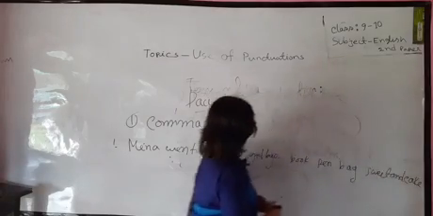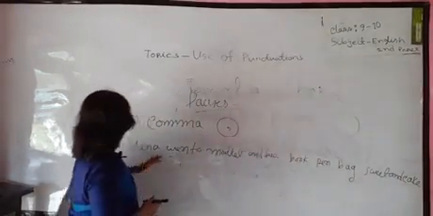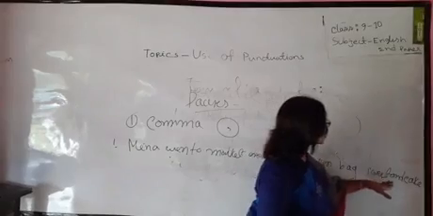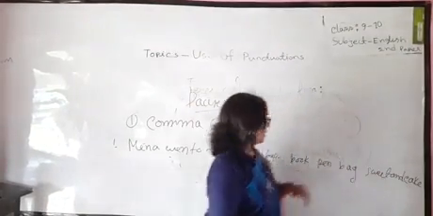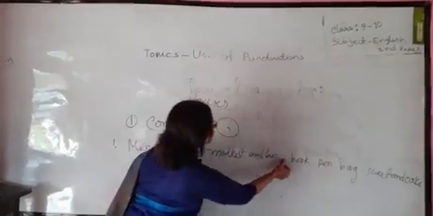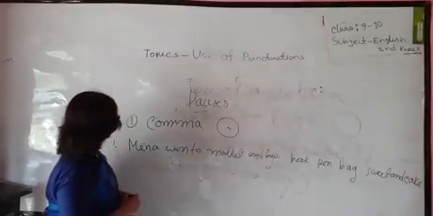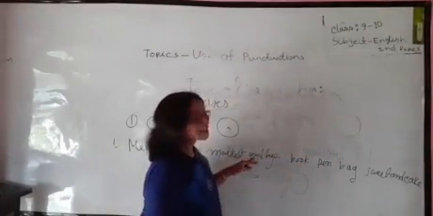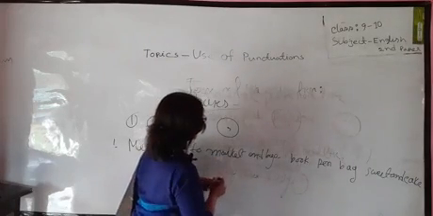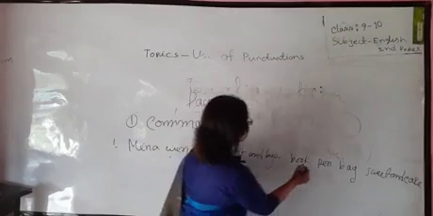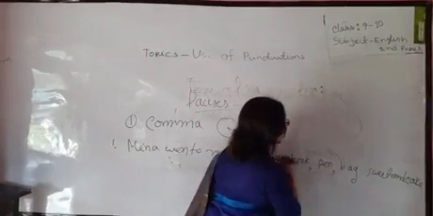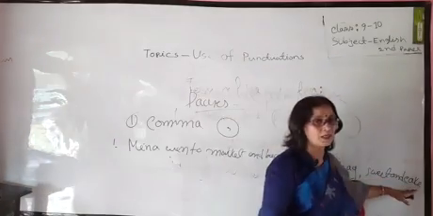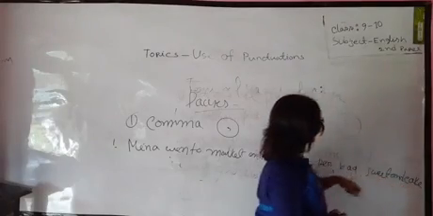Okay, dear student, look at this sentence. I have written here, Meena went to market and buy book, pen, bag, sweet and cake. Here we have to use comma. Meena went to market and buy book, pen, bag. This is a list of items. And here we need not use a comma because there is also 'and'.